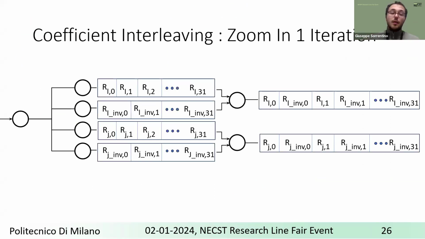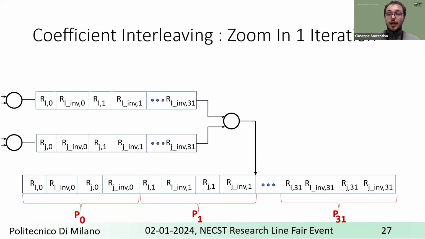Let's zoom in on the coefficient interleaving. We have 4 different AI engines computing 4 different coefficients. Thanks to the API, we can compute up to 32 coefficients per iteration. Then we give these coefficients to 2 other AI engines that exploit the intrinsics, very highly optimized functions of the AI engine, to perform the interleaving. The first interleaving step allows us to alternate coefficients. Then these alternated coefficients are given as input to another AI engine that performs another interleaving step to organize them in a very specific order.